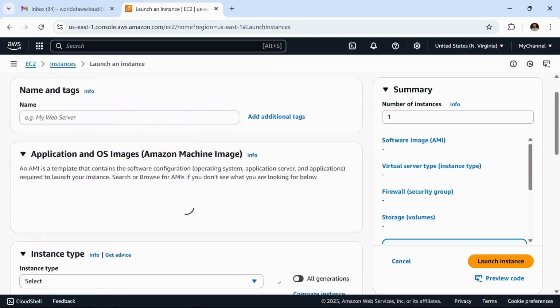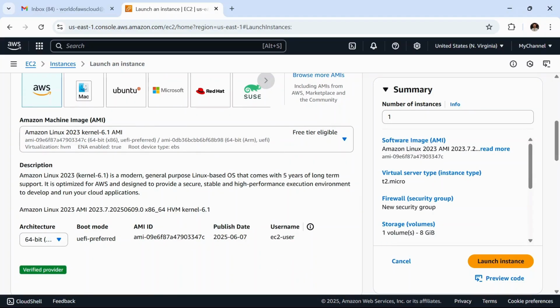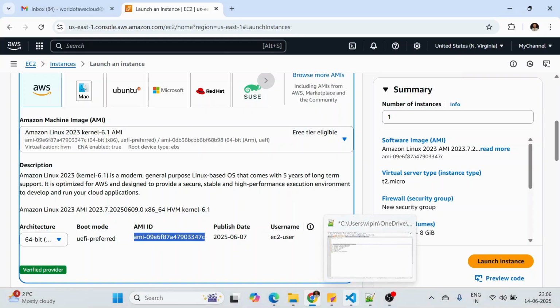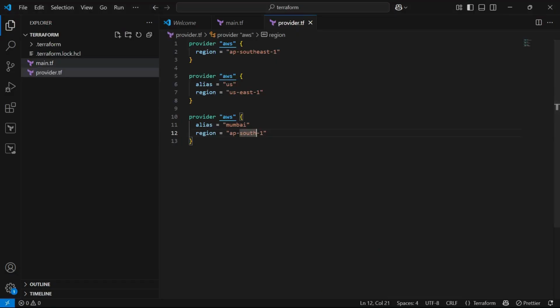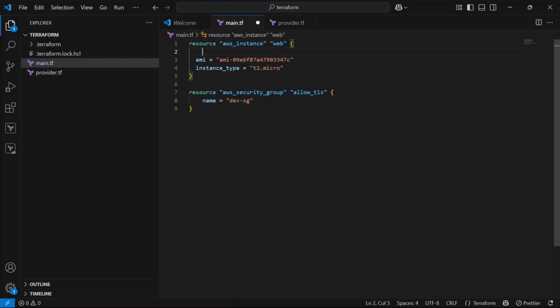Okay, so let's wait, it's getting synced. Yeah, so we got the AMI here. Let's copy this AMI and paste here, save it, and now we have to use the provider here.